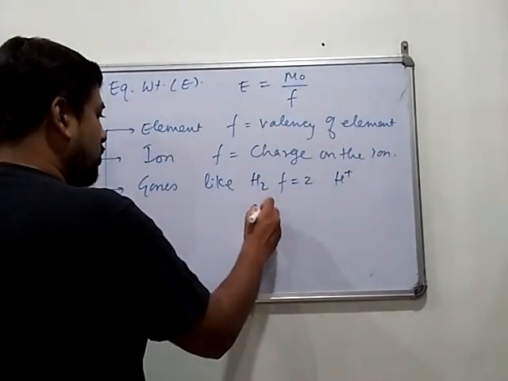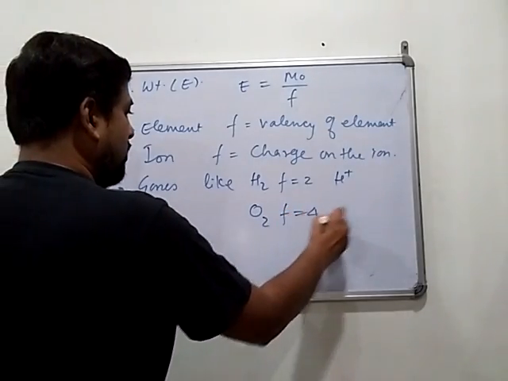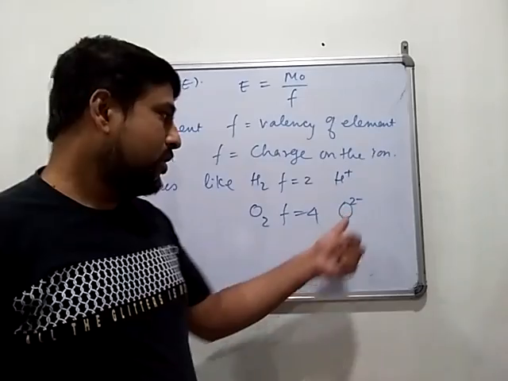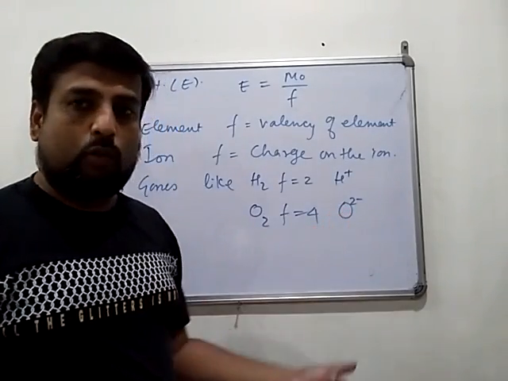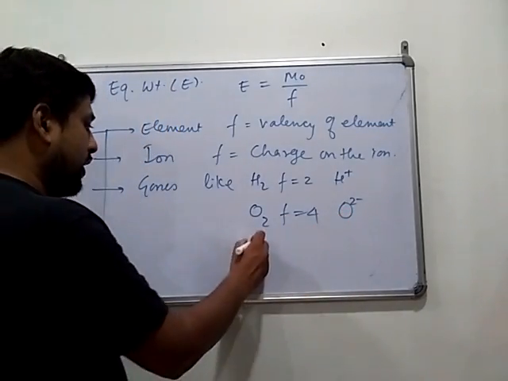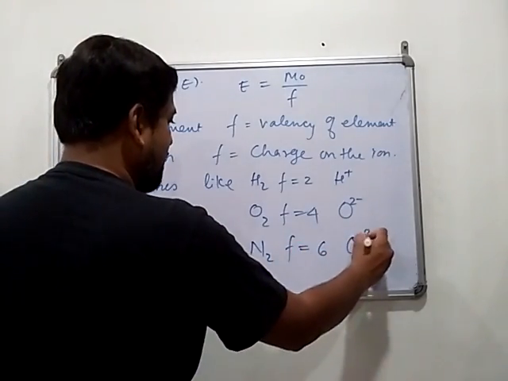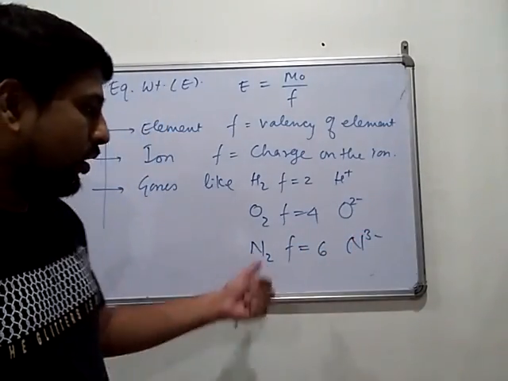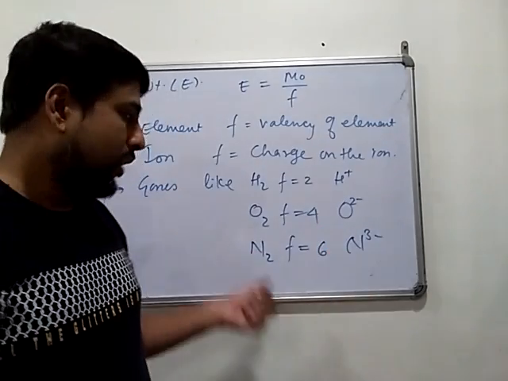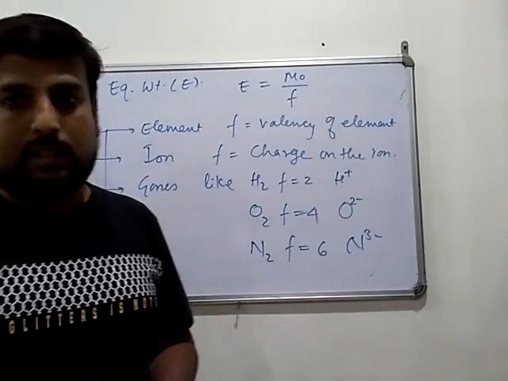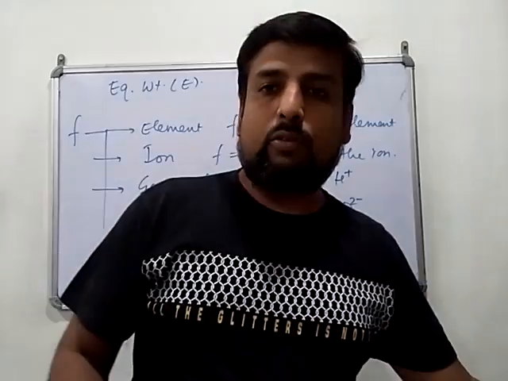For O2, factor is 4, because one oxide ion has 2 minus, so there are 2 oxygens, 2 into 2, factor is 4. For nitrogen, the factor is 6, because nitride ion has 3 minus, its valency is 3, and there are 2 nitrogen atoms, so the factor will be 6. So for some gases you have to remember this.